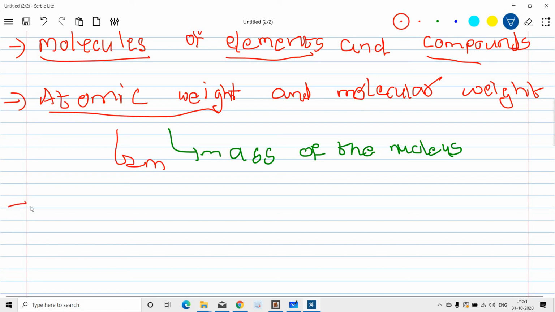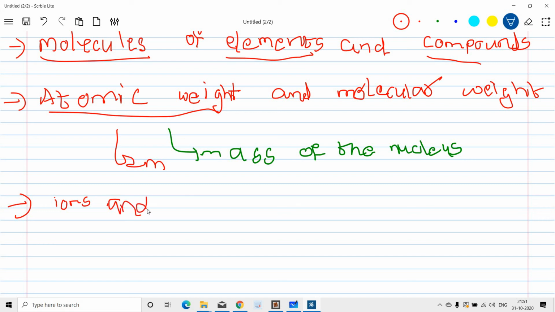And the next topic is ions and their classification.